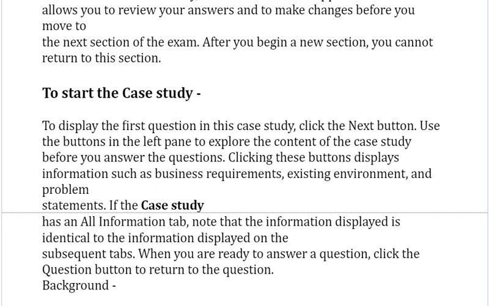To start the case study and display the first question, click the Next button. Use the buttons in the left pane to explore the content of this case study before you answer the questions. Clicking these buttons displays information such as business requirements, existing environment, and problem statements. If the case study has an All Information tab, note that the information displayed is identical to the information displayed on the subsequent tabs. When you are ready to answer a question, click the Question button to return to the question.